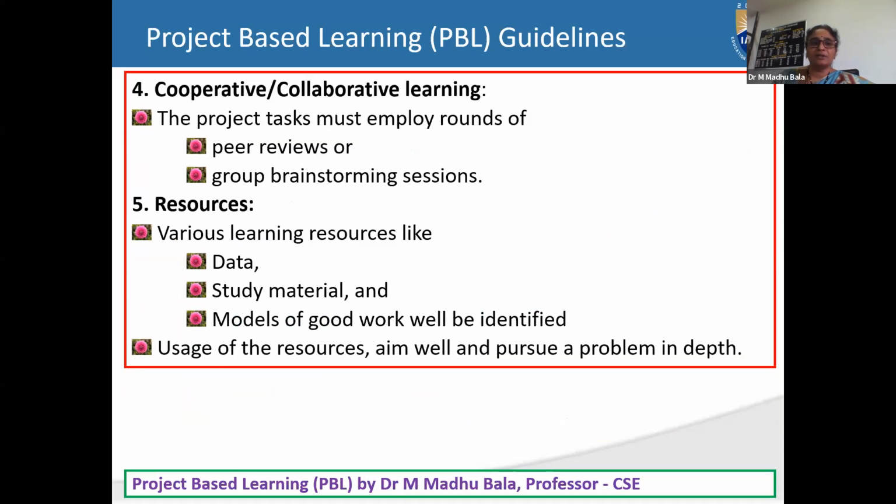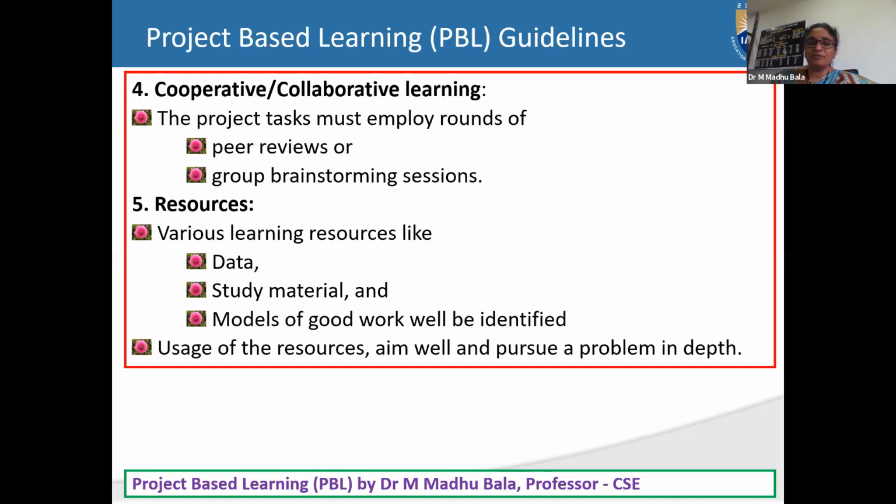Coming to the team level of learning, are peer reviews going on in each phase or not, and group brainstorming sessions are required. That's why I'm asking each individual what you are thinking. You are supposed to make a small group of your team and go with discussions. Then knowingly or unknowingly, whatever questions are raised are the base point to come out with further things.